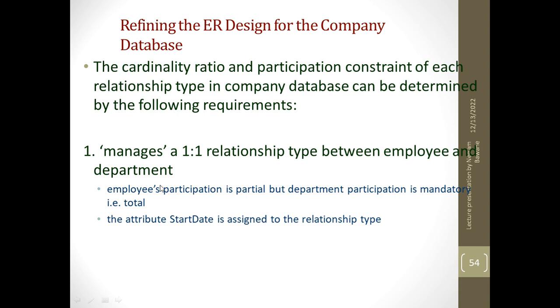Between employee and department, there are two relations. One is works on, and the other one is manages. Now, manages is a one to one relationship, but not all employees are managers. But definitely, every department has a manager. So, employees' participation is partial, but department participation is total. Start date is also an attribute of the relationship.